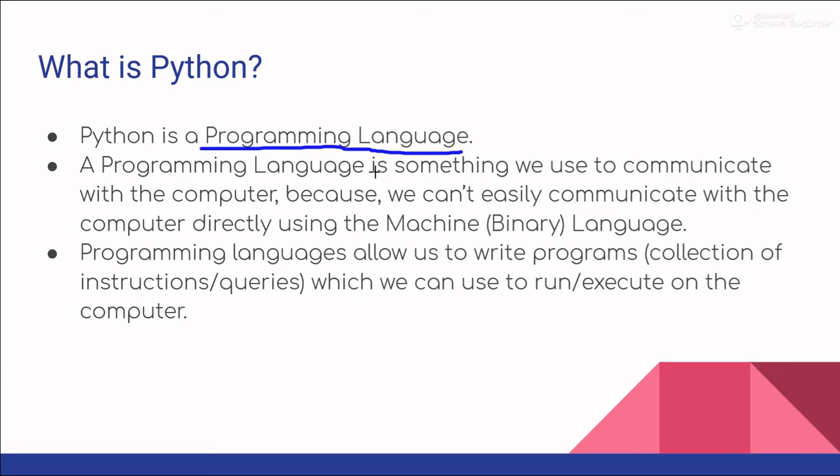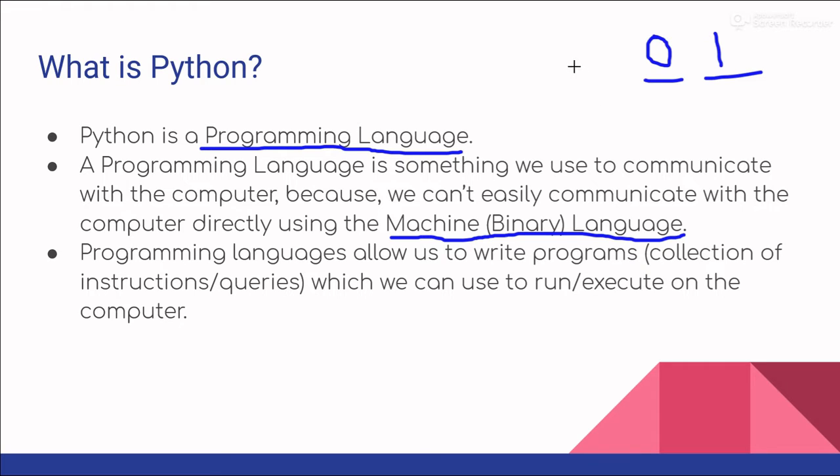A programming language is something we use to communicate with the computer, because we can't easily communicate with the computer directly using the machine language. The computer cannot understand our language. So, there's a special language for computers which is called machine language or binary language. It just consists of zeros and ones. If we have to give any instruction to the computer, we need to supply the instruction in the form of 0 and 1, which is very hard for any human being.